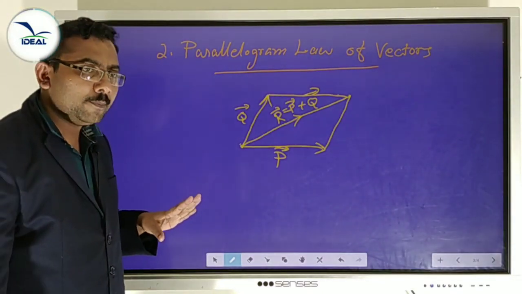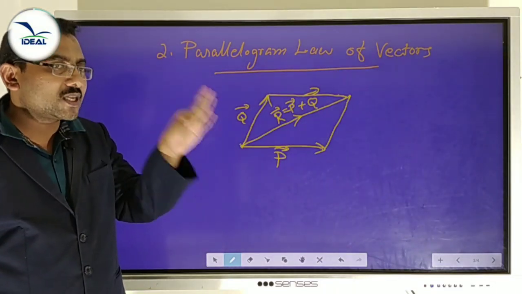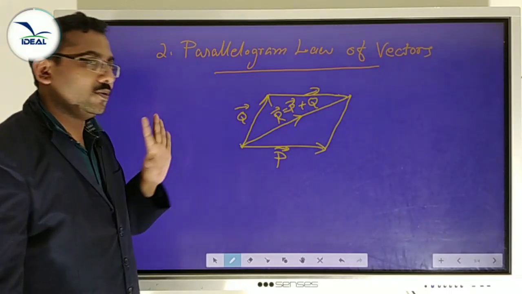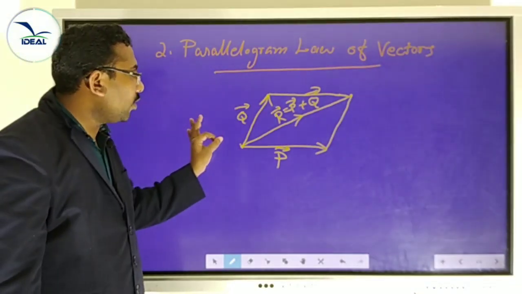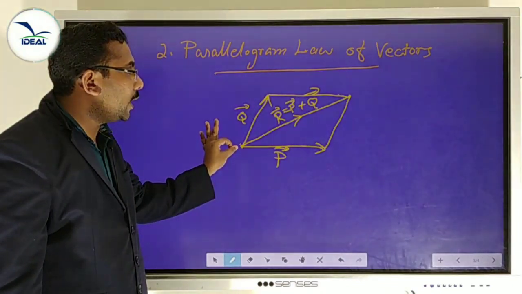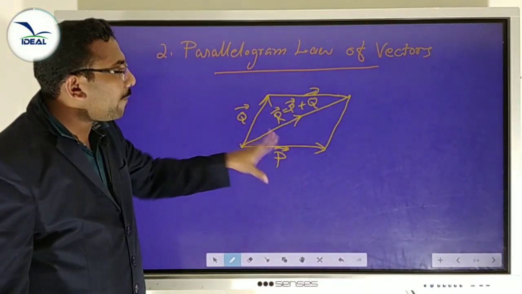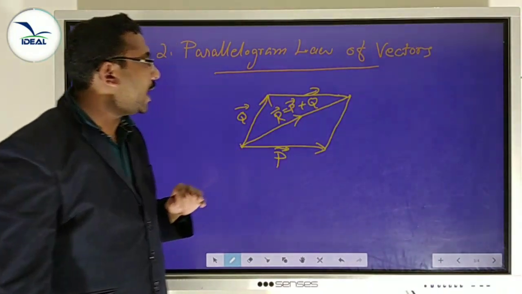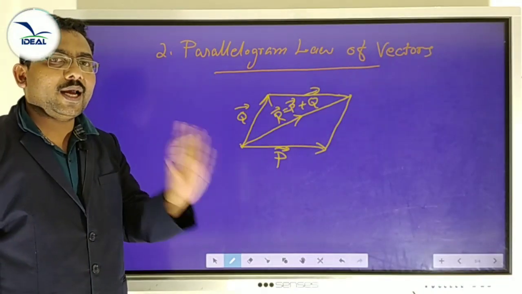So what is the statement? If two vectors acting at a point, a very, very important statement, you must learn it by heart. If two vectors acting at a point are represented by two adjacent sides of a parallelogram, then the diagonal passing through that point represents the resultant in magnitude and direction.